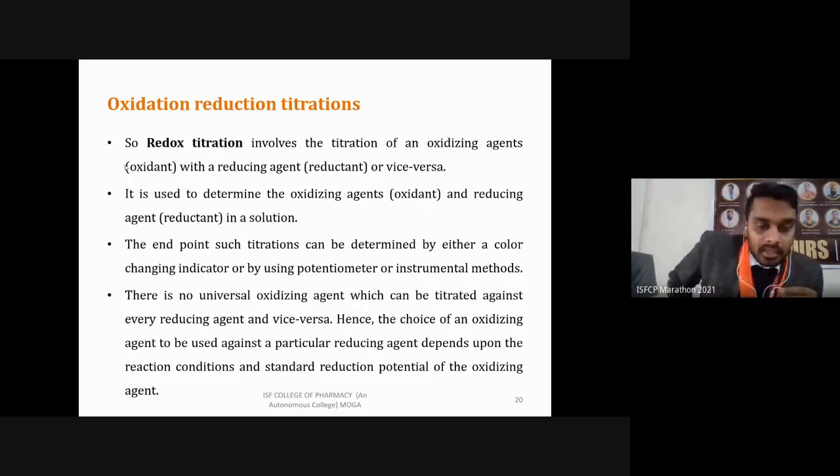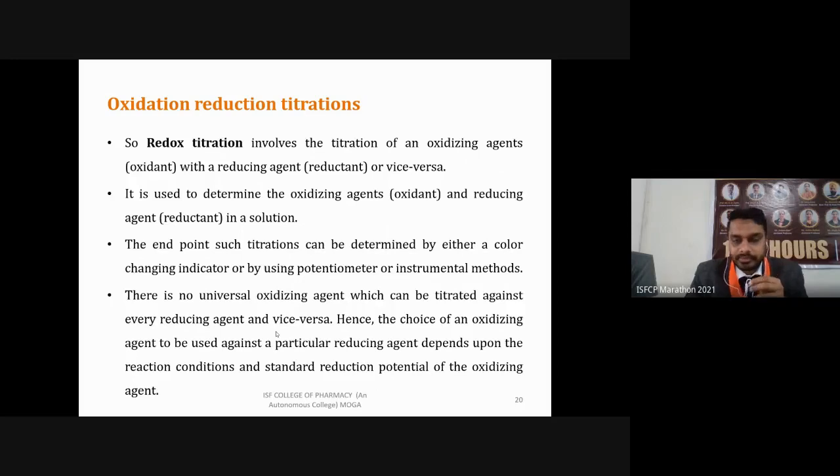There is no universal oxidizing agent which can be titrated against every reducing agent and vice versa, because every reducing agent requires a different oxidizing agent, and similarly every oxidizing agent requires a different reducing agent. So the choice of oxidizing agent to be used against a particular reducing agent depends upon the reaction conditions and the standard reduction potential of the oxidizing agent.